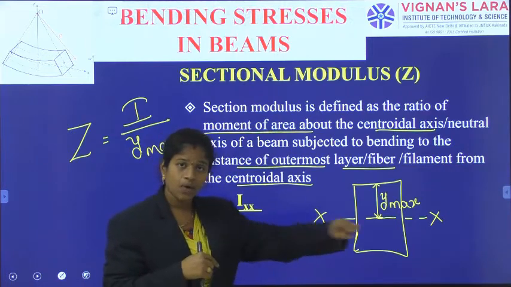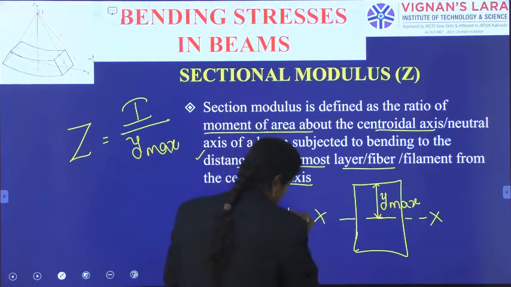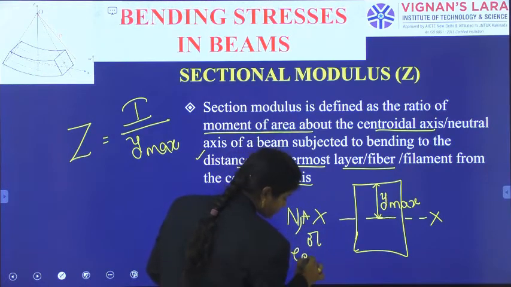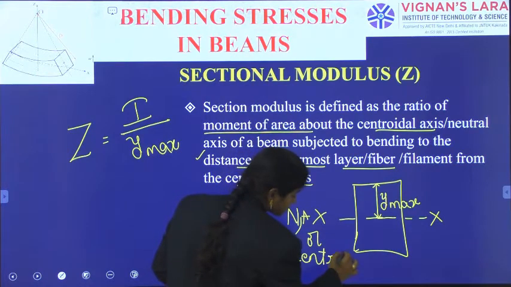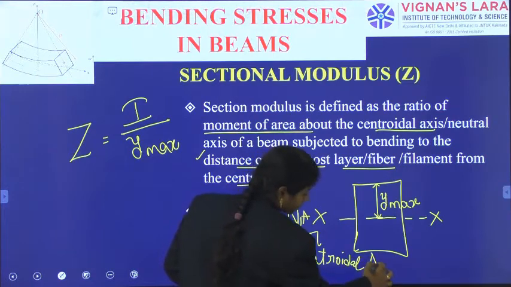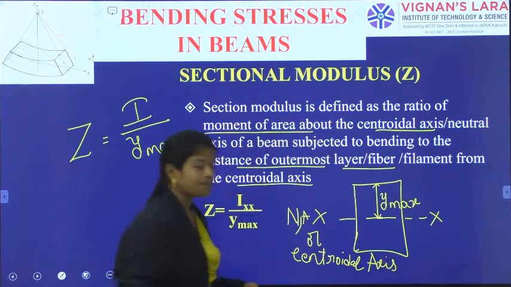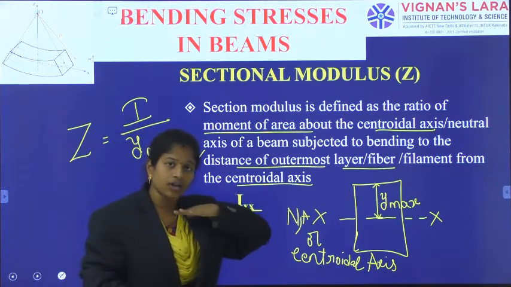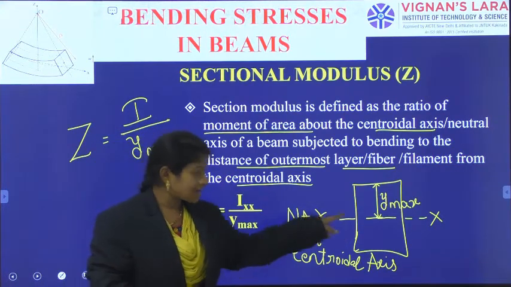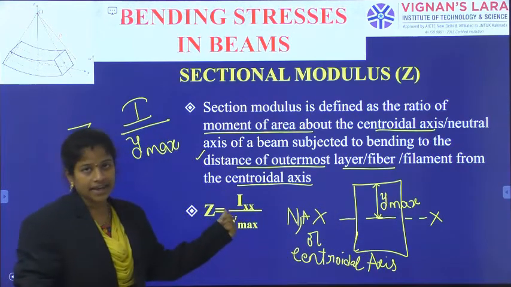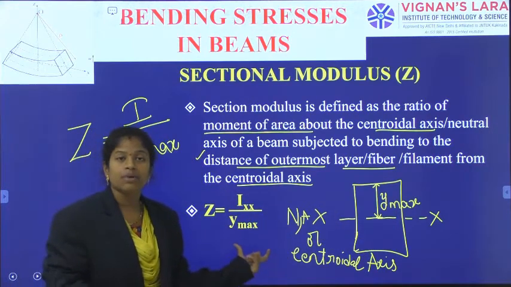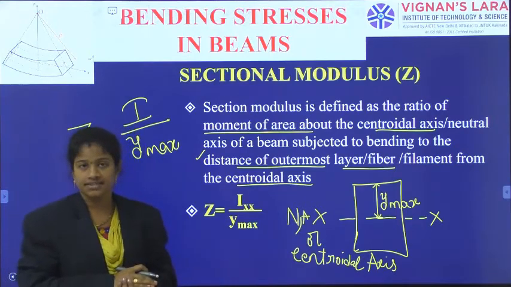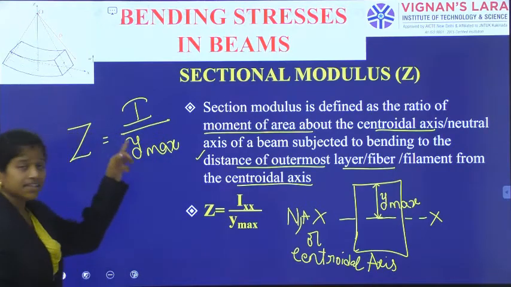About the neutral axis or centroidal axis, as that line is along the horizontal x-axis, I indicate it as x. So, Ixx divided by y maximum, the highest possible distance of the fiber from the neutral axis. So, Z is equal to I by y max.